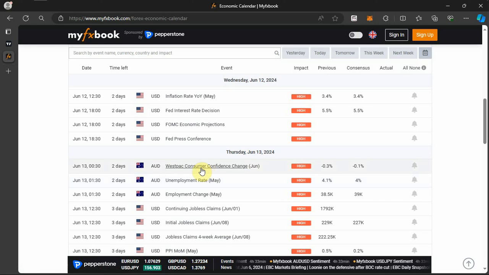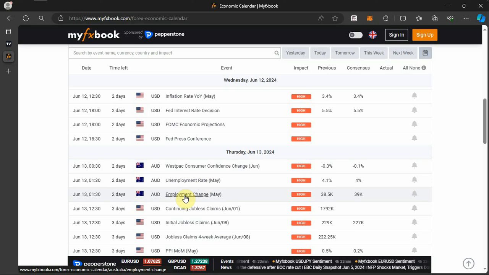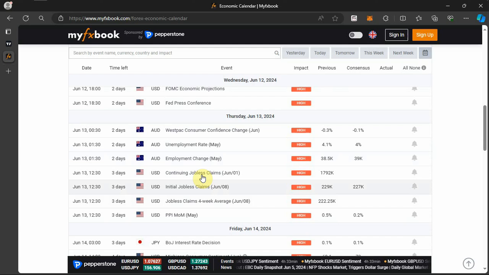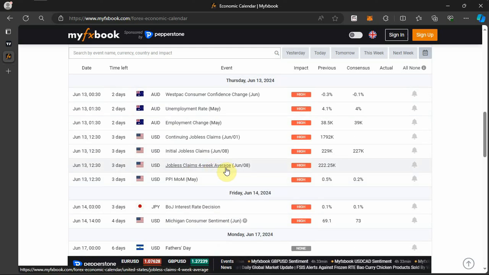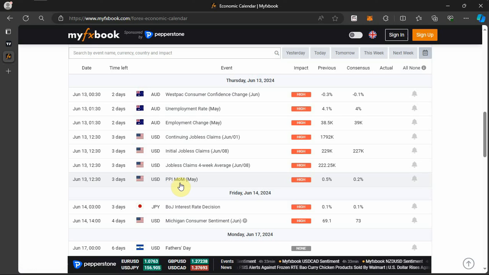We have the Westpac consumer confidence change for the month of June. We have the unemployment rate for the month of May. We have employment change for the month of May for Australia. We have continuing jobless claims as at June 1st. We have initial jobless claims as at June 8th. We have jobless claims four-week average as at June 8th. Then we have producer price index month over month for the month of May for USD.